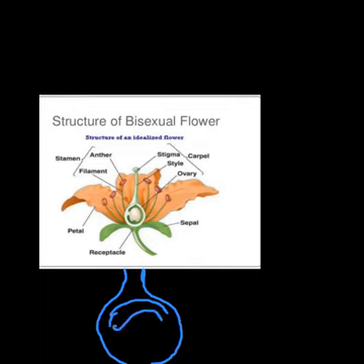Okay, like this. Inside there will be an ovule like this, right? And inside this ovule there is an embryo sac, which I'm representing by red color. Okay, here is the embryo sac, and in this embryo sac there is an egg cell that I'm representing by the yellow color, and here is its nucleus.